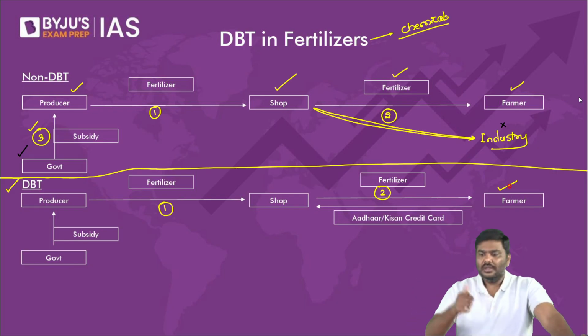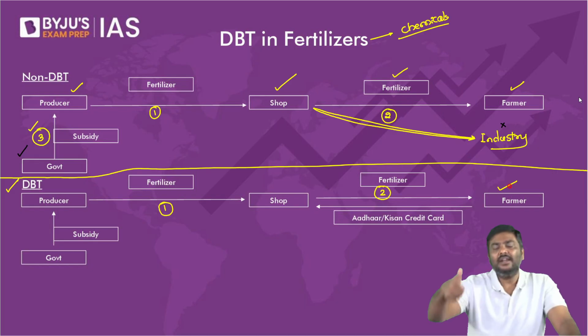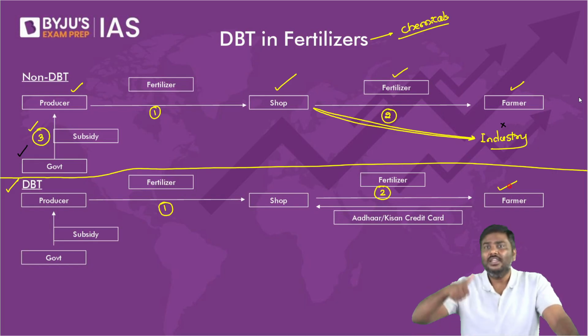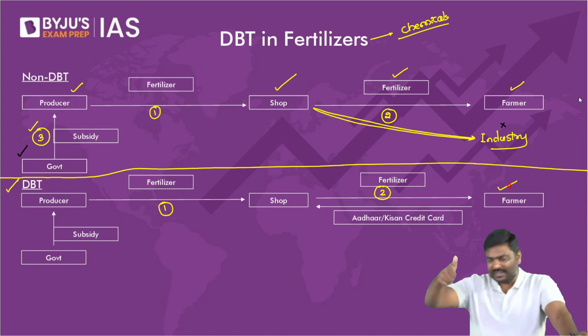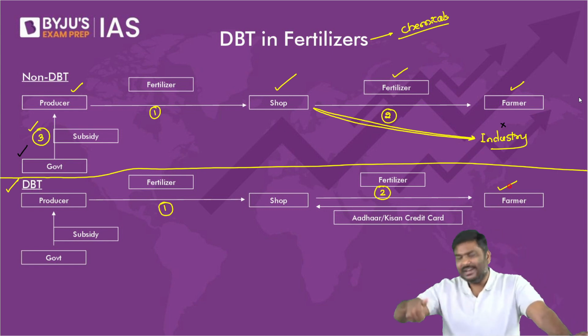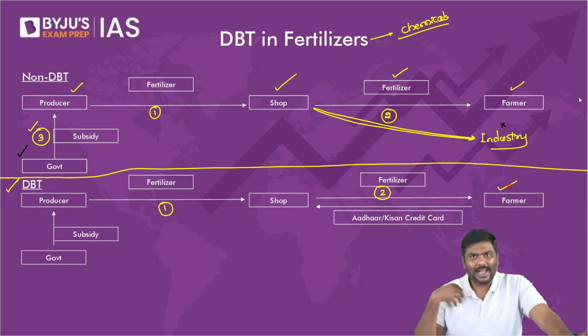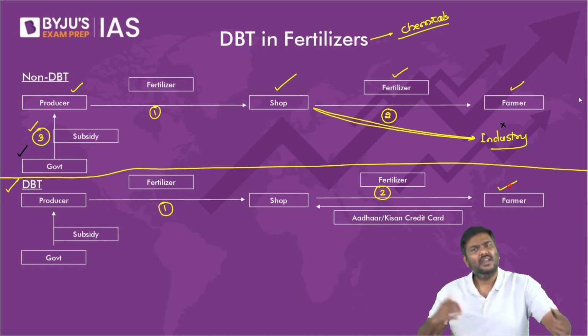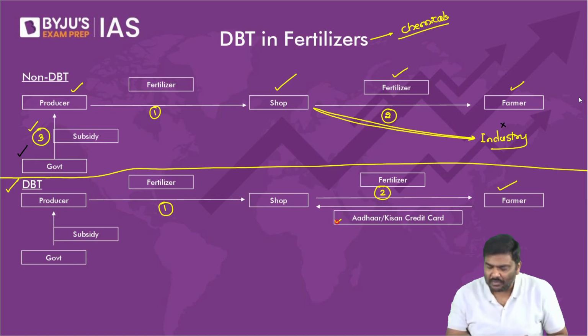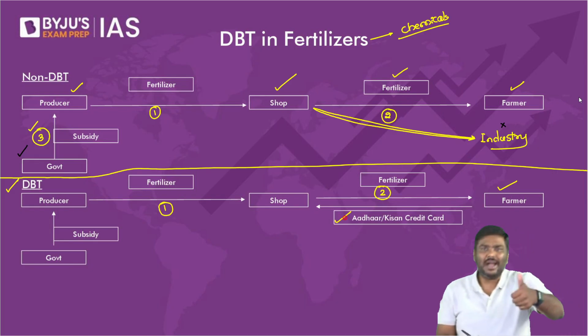How? Can I provide my thumbprint and validate my identity using Aadhaar? Simple. Validate means prove that I'm a beneficiary under this fertilizer subsidy.